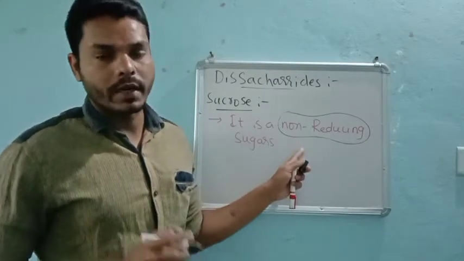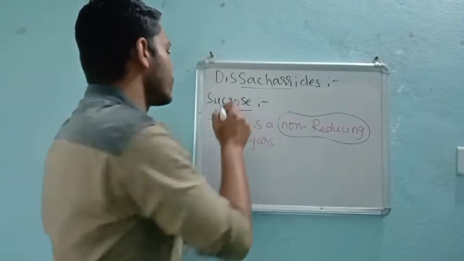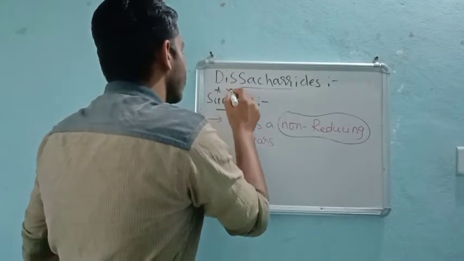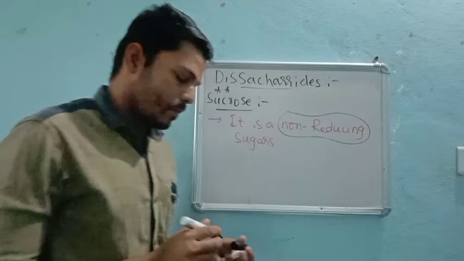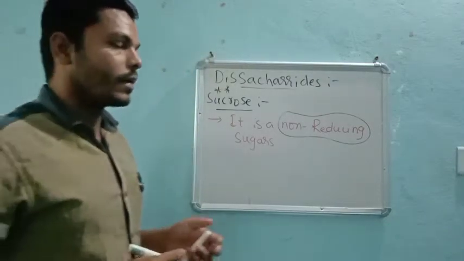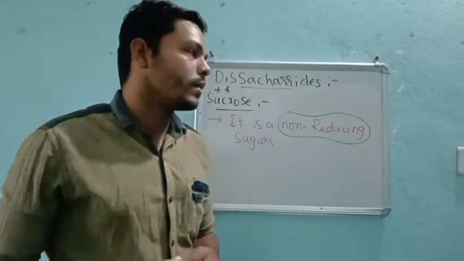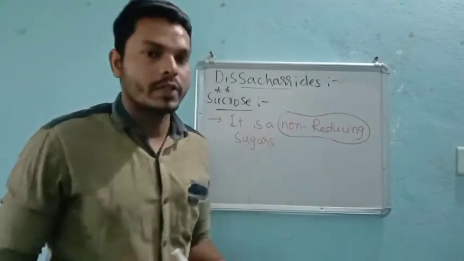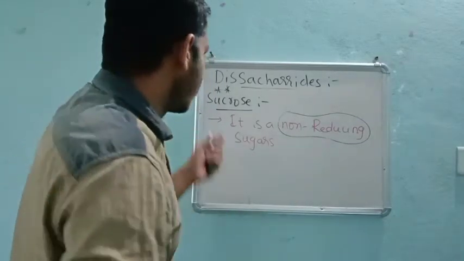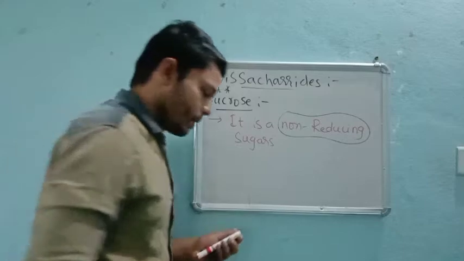Non-reducing sugars, right? Very important. Once or twice this question has been asked in competitive exams: identify the given example below which is non-reducing, right? So non-reducing is nothing but sucrose, right?